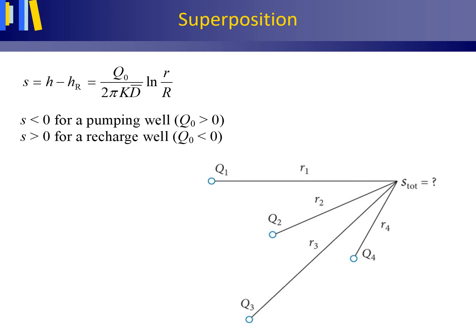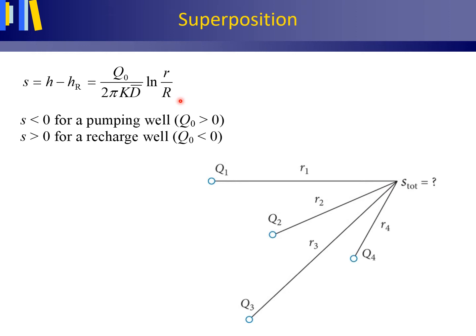This figure shows the plan view of a piezometer and a well field consisting of 4 pumping wells in a flat area. Each well has its own volume flux or discharge Q and circle of influence large R. The drawdown at distances small r from a specific well can be calculated by inserting the right values for Q, small r, and large R in the Dupuit equation.